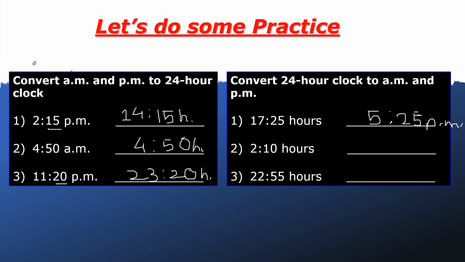2:10 hours. Because the hours place is less than 12, we write the time as itself. So we write 2:10 a.m. Because we didn't subtract 12, we write it as AM.